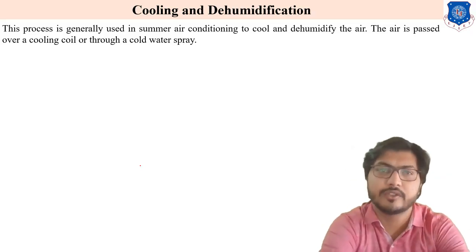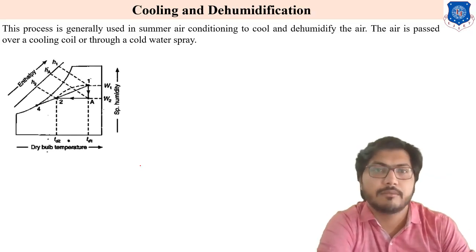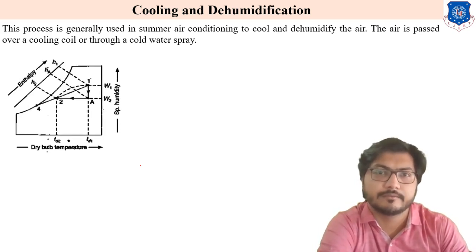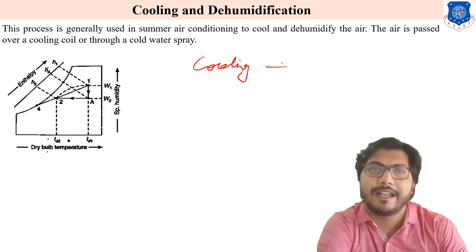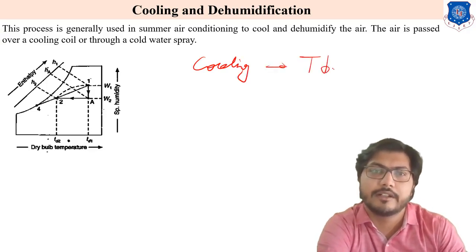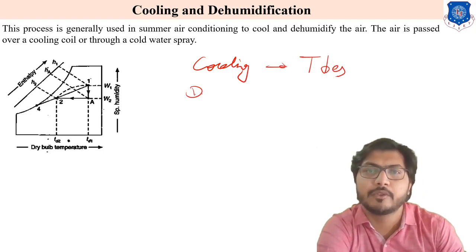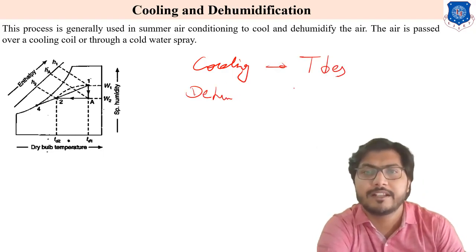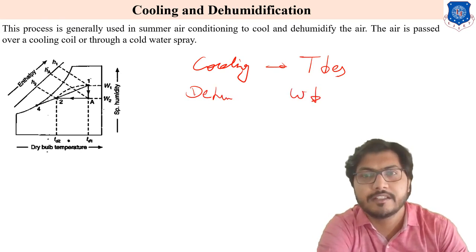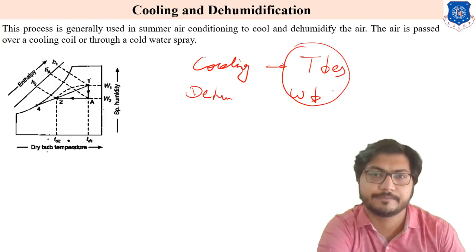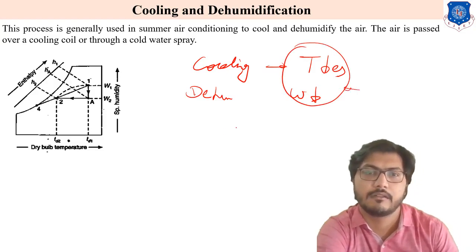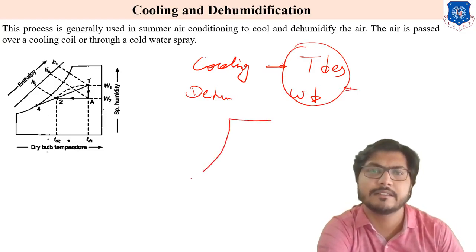So how to draw this diagram? The process is cooling, which means the dry bulb temperature decreases, and dehumidification also. Dehumidification means W, the specific humidity, decreases. Both parameters decrease, so both parameters are shown on the chart like this. This is our chart.